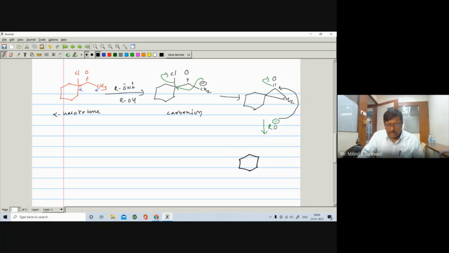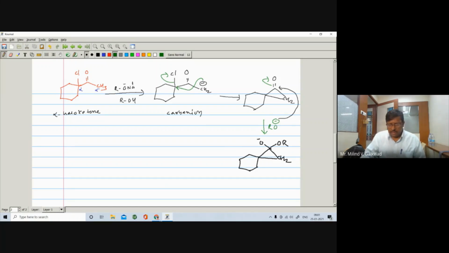6-membered nucleus. You have a 3-membered nucleus, and there is an attack of OR. Okay, there is an attack of OR, right? And further ring opening takes place.